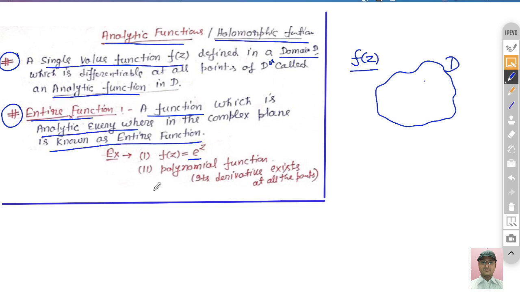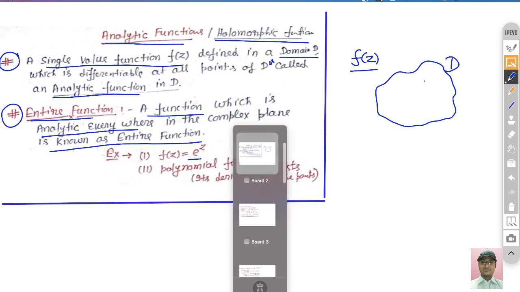Now from the GATE point of view, we see what are the mathematical conditions to prove that any function is analytic. So now we see the condition.